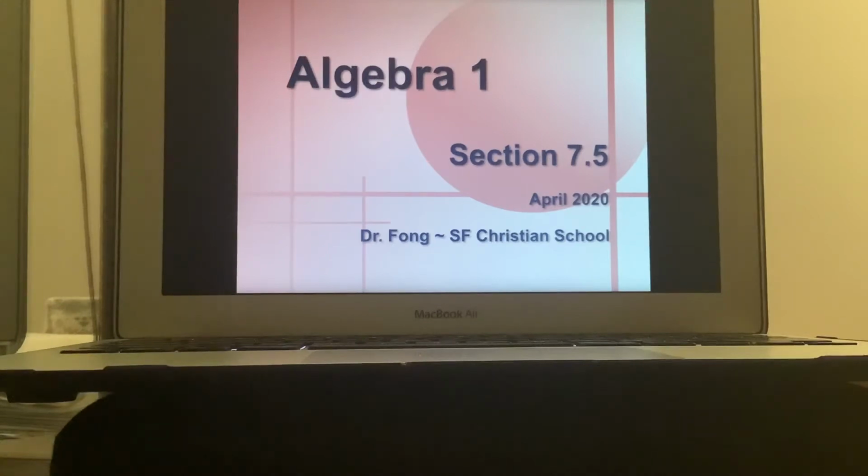Today we will continue with section 7.5. This one is discussing special systems. And in our lesson today, we will be determining the best methods for solving a given linear system. We're going to look at how to classify linear systems as consistent independent, consistent dependent, or inconsistent.